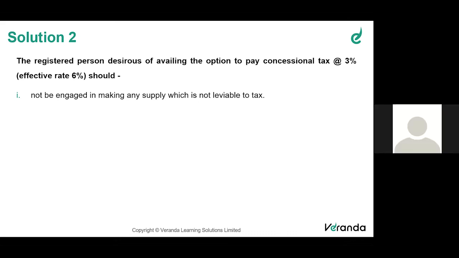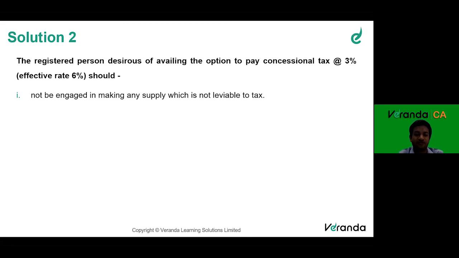Yeah, Ramya. Sir, he can go for composition scheme, because up to 30 lakh the medical services are exempted. Other than that, it comes within the limit, so he can go for composition scheme. So basically, you are saying if a person does exempt supply, still he can go under composition scheme? Yes, sir. Okay. So Ramya has said that even if a person does exempt supply, he can still opt for composition scheme. Anyone else?